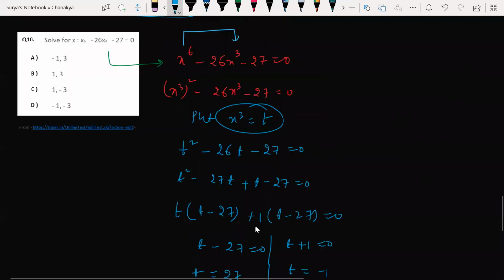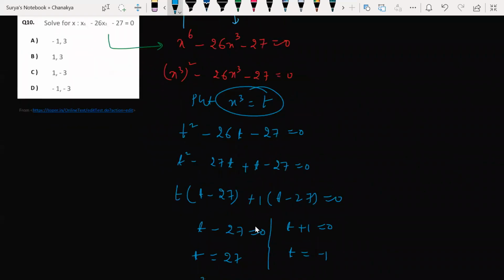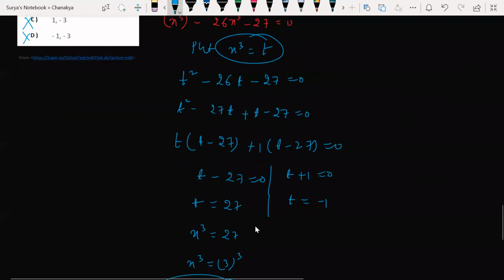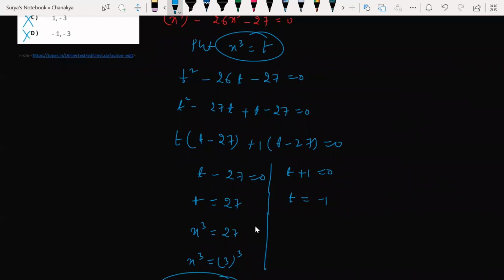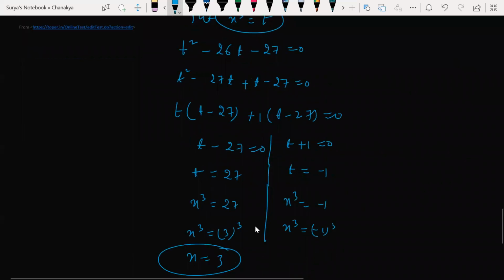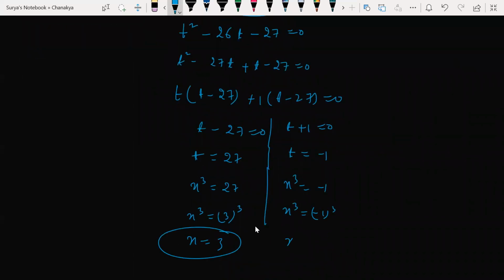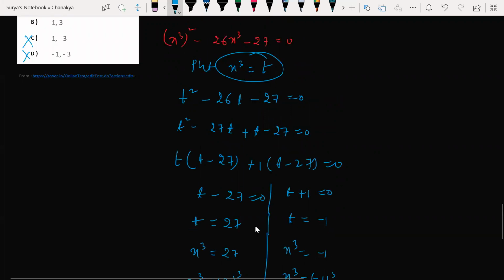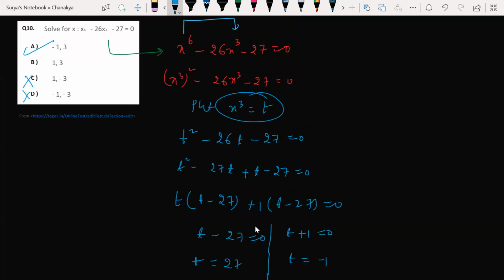Look at this here. Option C got deleted, D got deleted. Either it should be A option or B option. So x cube is equal to minus 1, which is nothing but minus 1 whole cube. Minus 1 whole cube still gives you minus 1, or not? So x is equal to minus 1. So the options: minus 1, comma 3. Option A is correct.